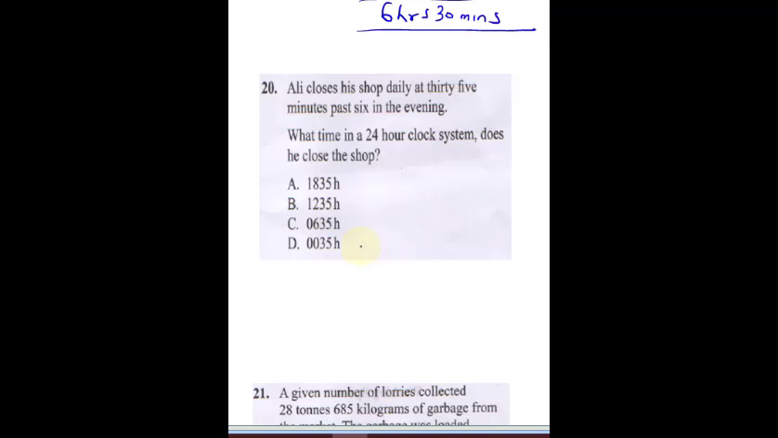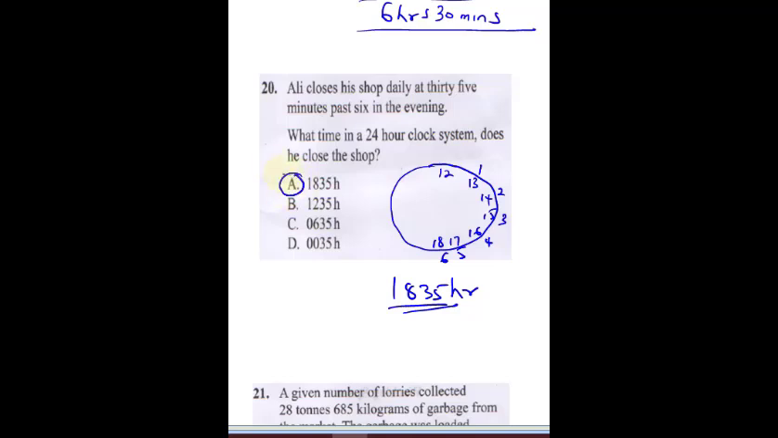All you need to know is to understand the 24 hours clock system. If you are to sketch the 24 hours clock system, this is 12, this is going to be 1 is going to be 13, this will be 14, 15, 16, 17 and 18. That's 1, 2, 3, 4, 5 and 6. So if it's 35 minutes past 6, now that means it's going to be what? 18:35 hours. So that's exactly it. So this is 35 minutes past 6. So the correct answer here is going to be A.